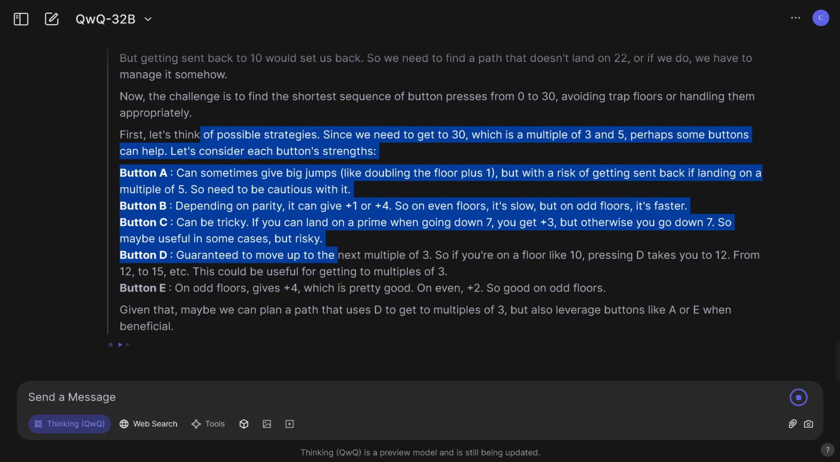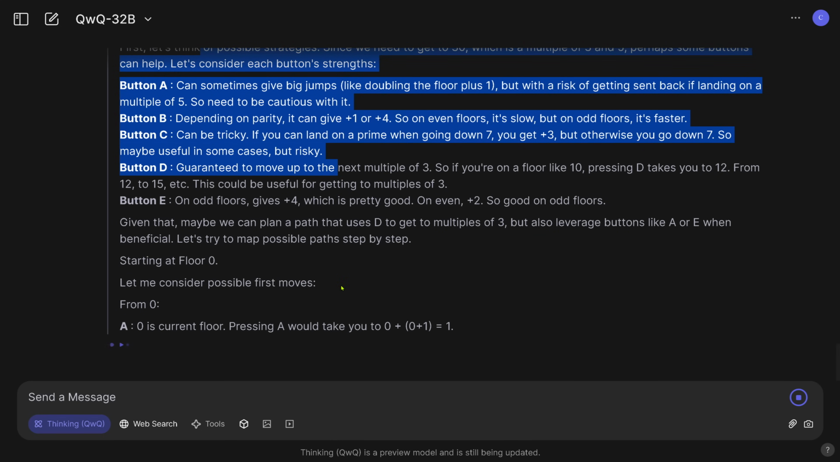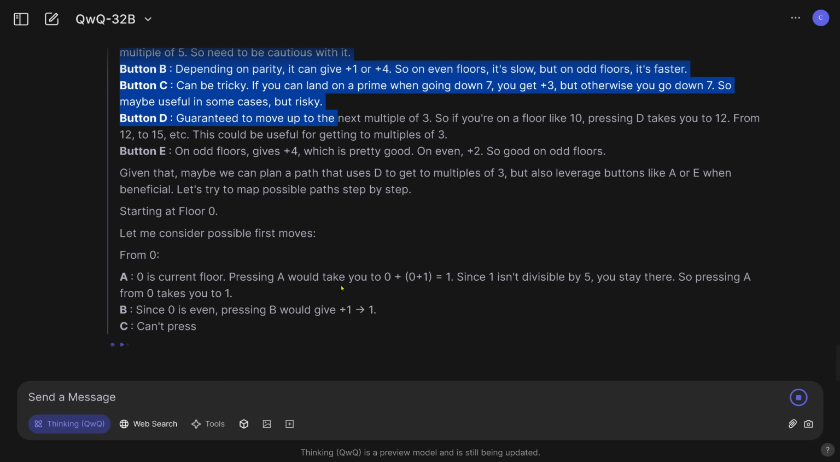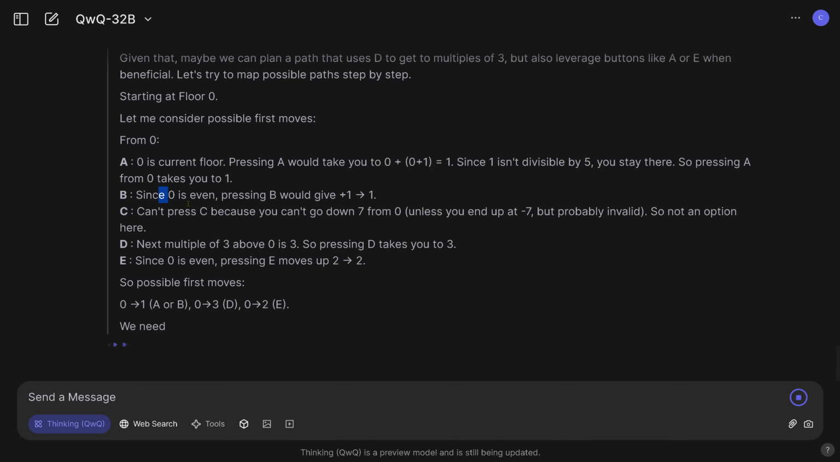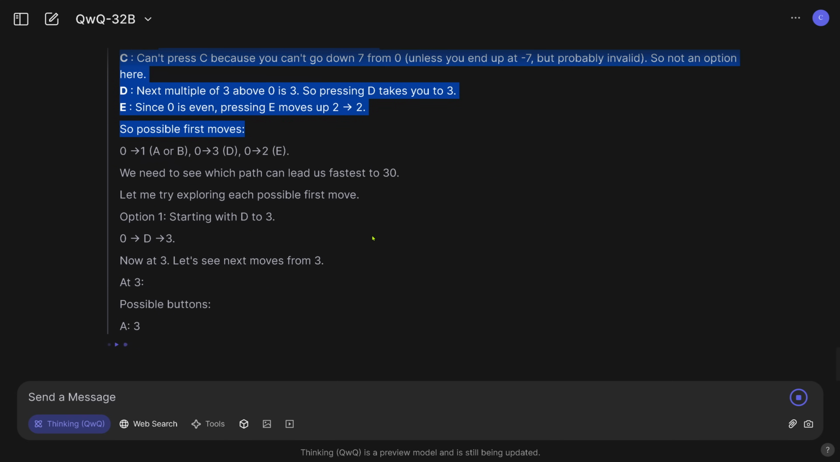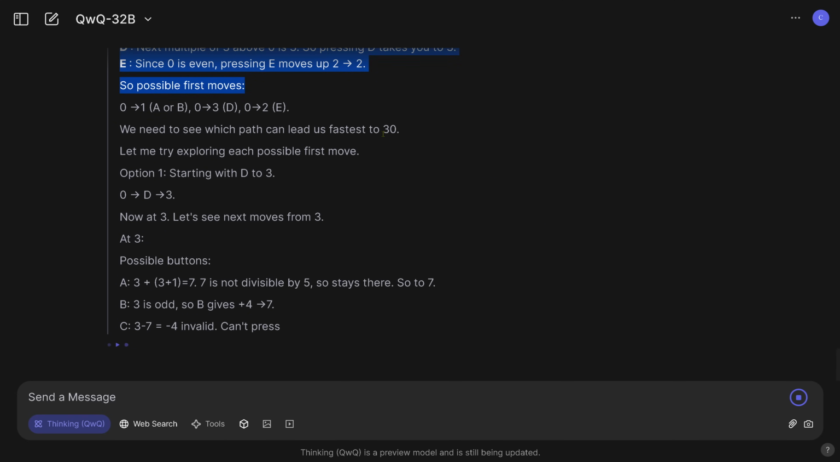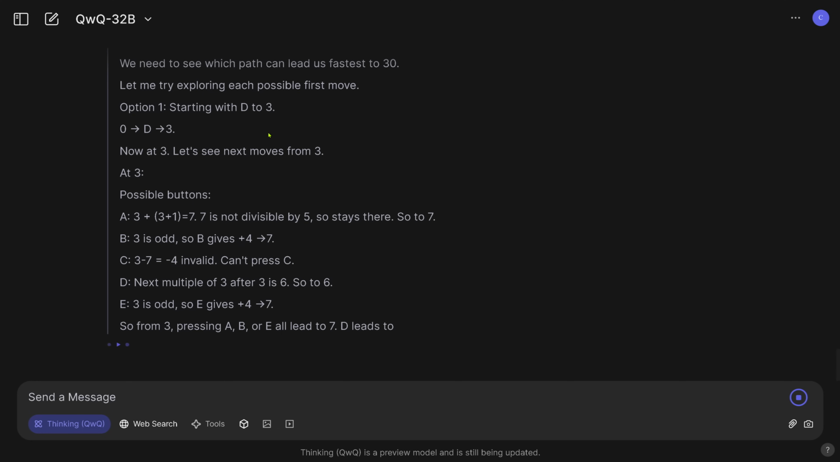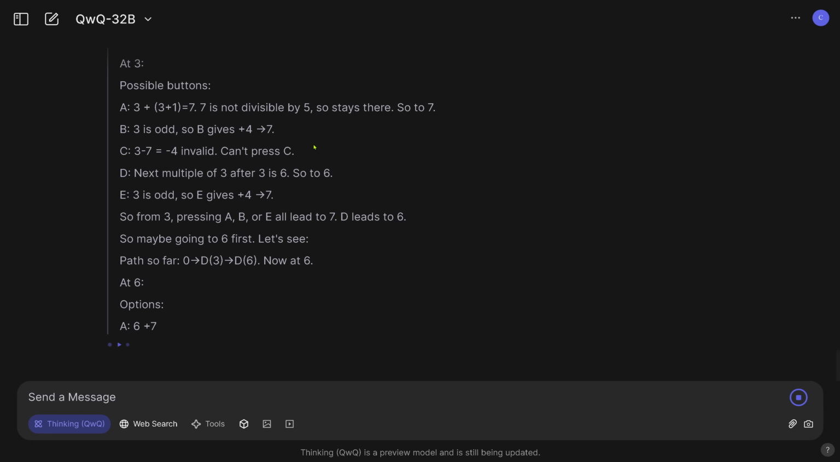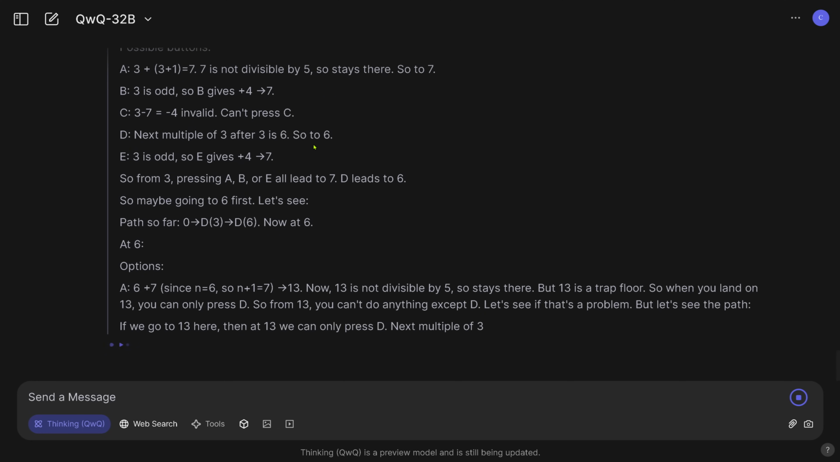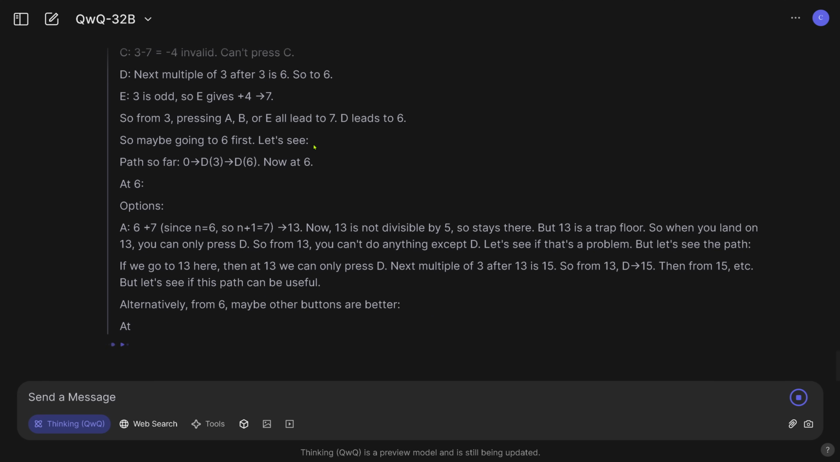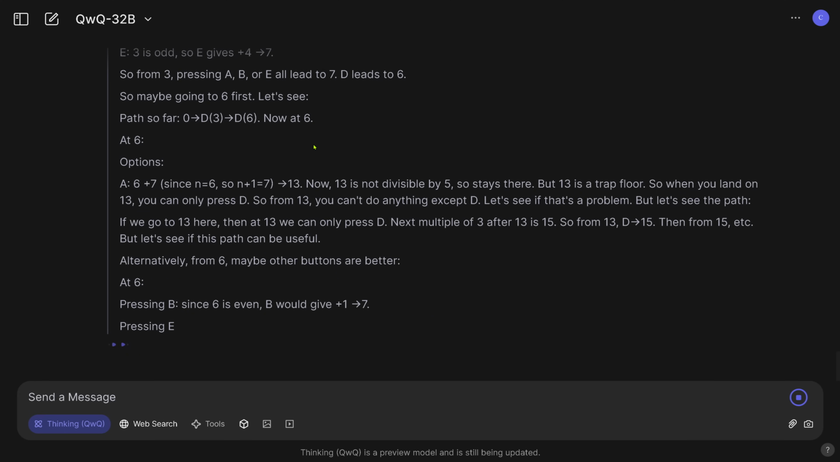Thinking about strategies. Okay. Let me consider possible first moves. So from 0, it is A, B, C, D, or E. Absolutely. Option 1, starting from D. Okay, another option. So it's really trying to argue its way through this process.